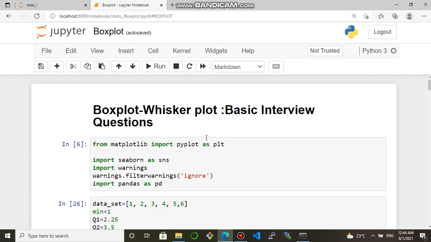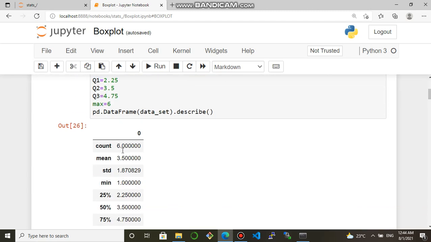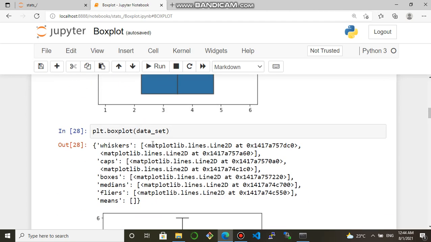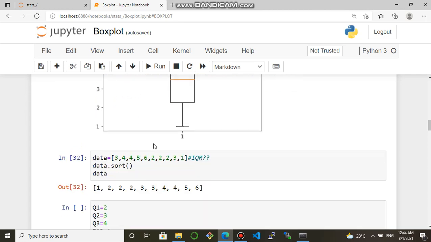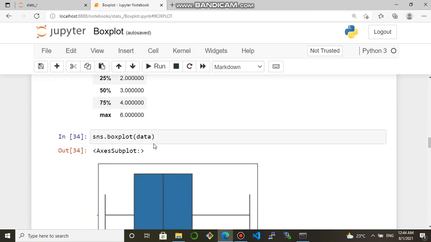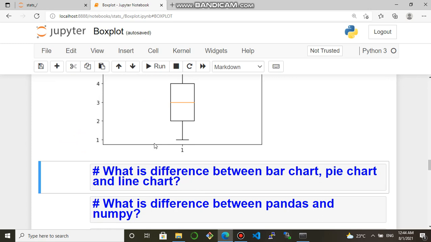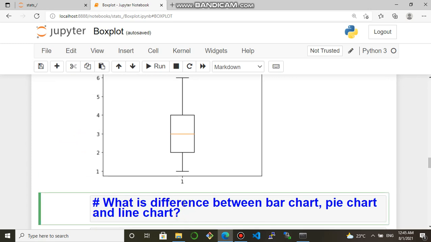In the previous session, we plotted the box plot and whisker plot if a data set is given, and we have seen the describe function. The agenda of today's session is to discuss a few basic interview questions. So just read the question, try to frame your answer, pause the video, and try to comment your answer, because whatever you think would be better for you.